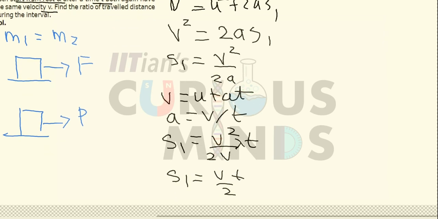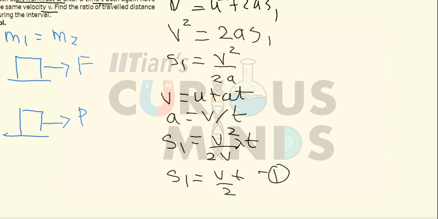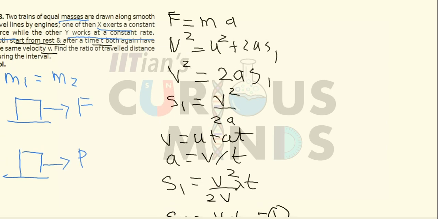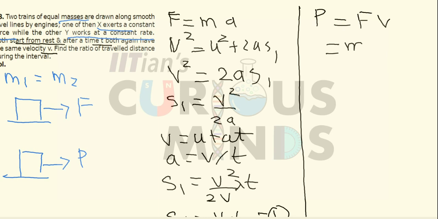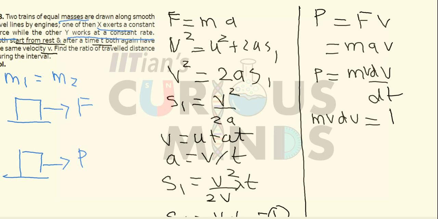Let this be the first equation. In the second case, it is moving with a constant power. So if the power is constant, power will be equal to force into velocity. Now power can be written as mass into acceleration into velocity. Acceleration can be written as dv by dt, and velocity I will write on the left hand side, it is equal to power. So I can write this as mv dv will be equal to p into dt.